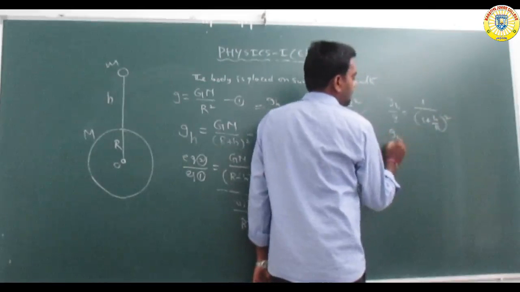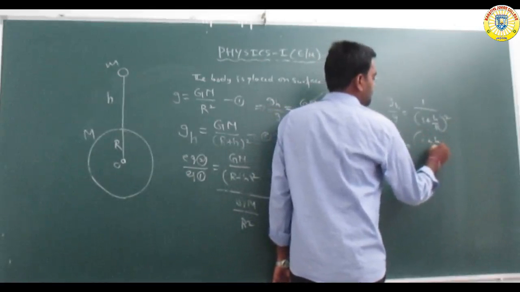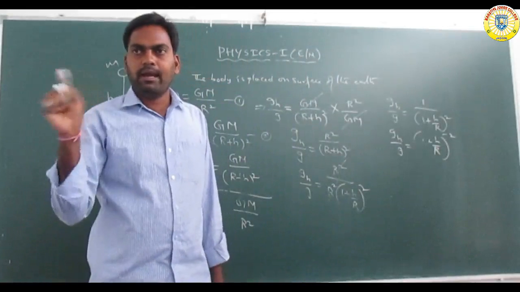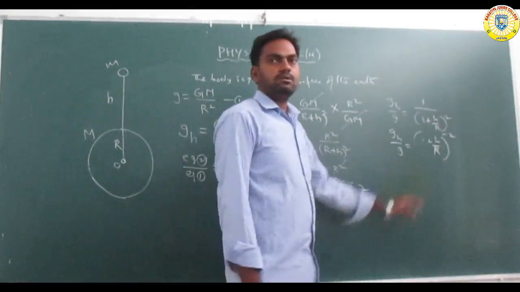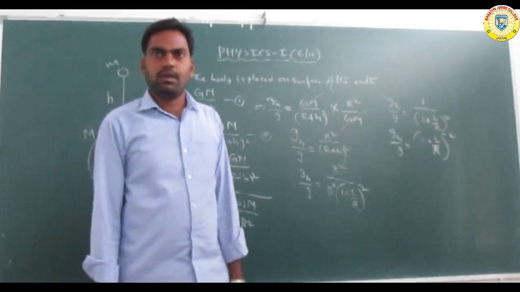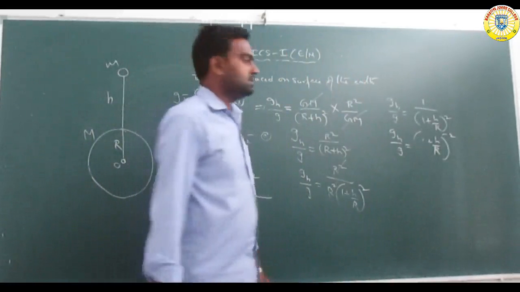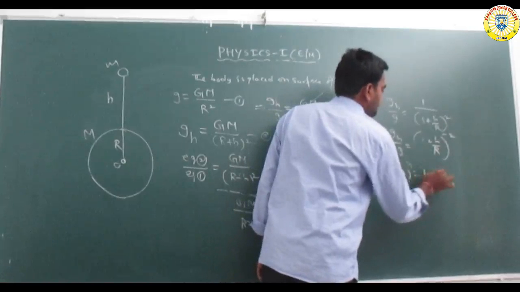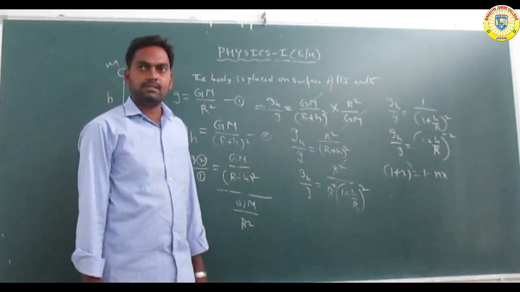So gh by g is equal to 1 plus h by r whole to the power of minus 2. Got it? So 1 by x square can be written as x to the power of minus 2. Now this term we expand using the binomial theorem: 1 plus x to the power of n is equal to 1 minus nx.